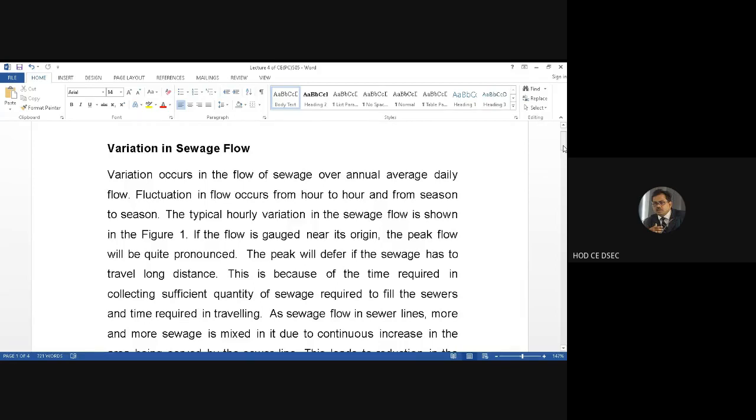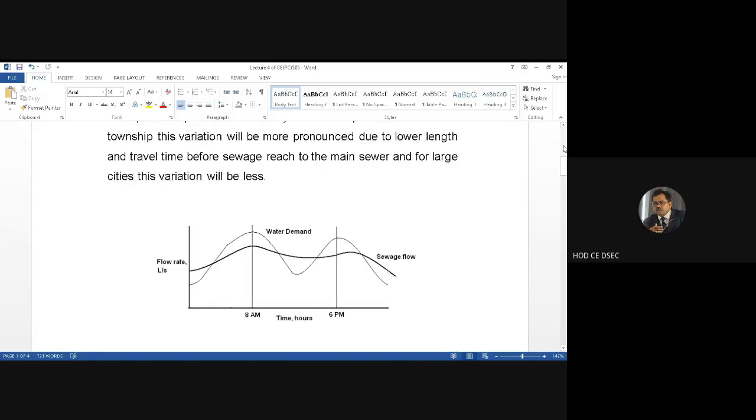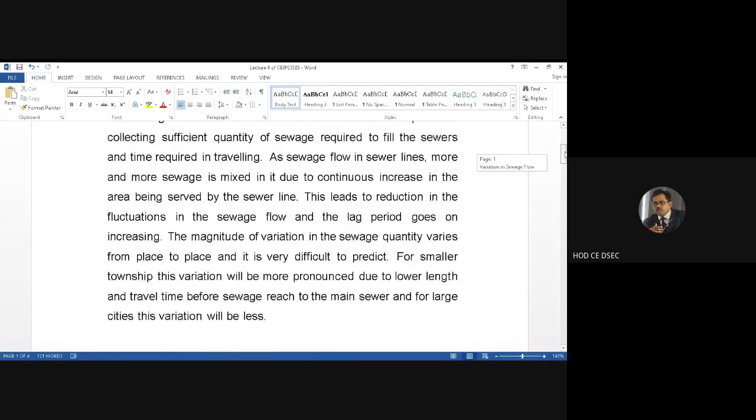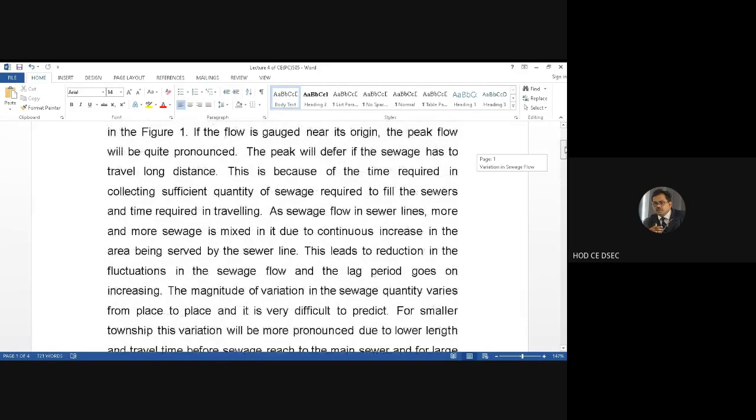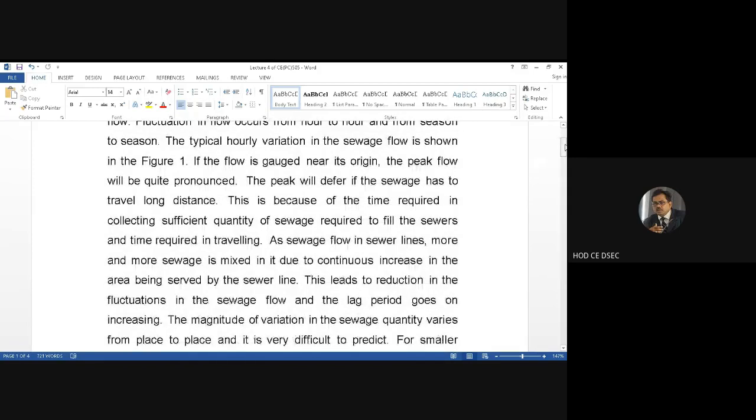This is because of the time required in collecting a sufficient quantity of sewage to fill the sewers, and the time required in traveling. So what we have learned is that as sewage flows in sewer lines, it has to traverse more path, and more sewage is mixed in it due to the continuous increase in area.